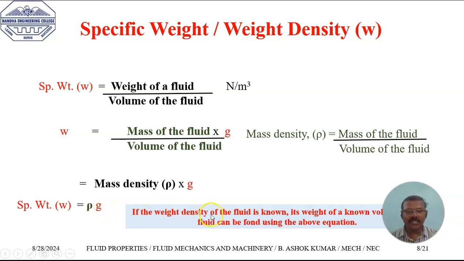So if the weight density of the fluid is known, then the weight of a known volume of the liquid can be easily found out by using the above formula. If the weight density is known and the volume of the fluid is known, then we can find out the weight of this known volume of fluid by just multiplying the specific weight by the volume of the fluid.